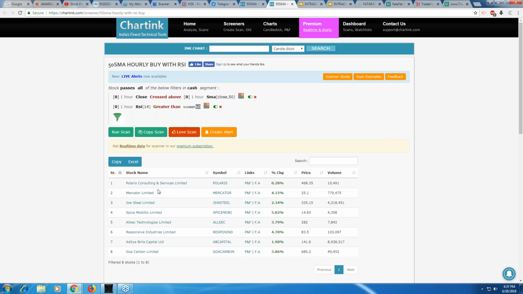Even if I don't trade, at least we'll be able to see whether the stock goes up or not, right? So this is one stock that we have filtered out, JSW Steel. Let me just make a note of it so that tomorrow I can trade. JSW Steel, right? So this is how you can filter out.